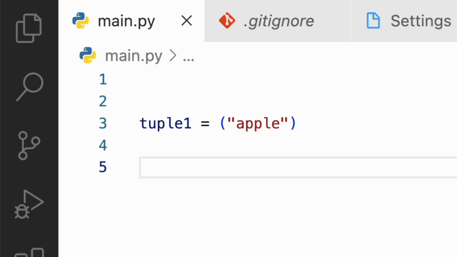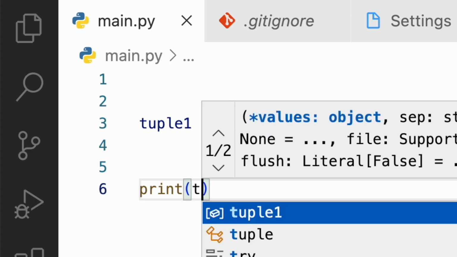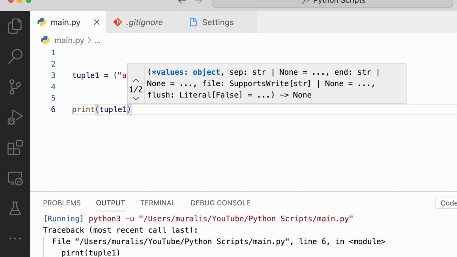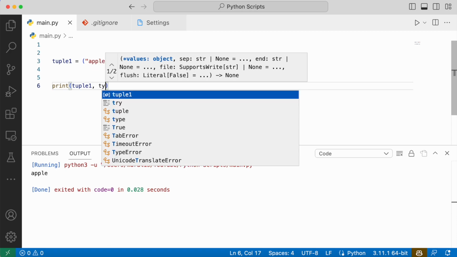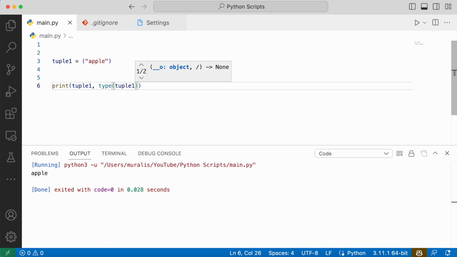Let us see. So, I have created this. I may think this is a tuple because it has been created using parentheses. Let me print this. Now, we can see that a string is printed to the console. Let me just check the type. Here we can see it is a string. It is not a tuple. Why? Because we need to make sure that there is at least one comma after the value. Otherwise, this will not be considered a tuple.